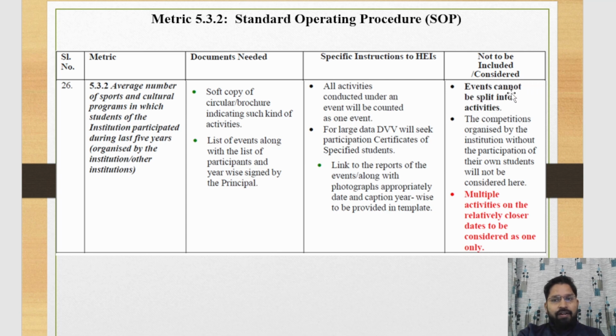The event cannot be split into activities. Multiple activities on relatively close dates are to be considered as one only. This one is the SOP of 5.3.2. This one is the last quantitative metric.